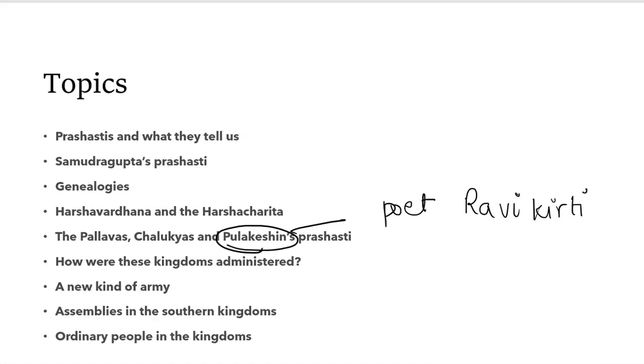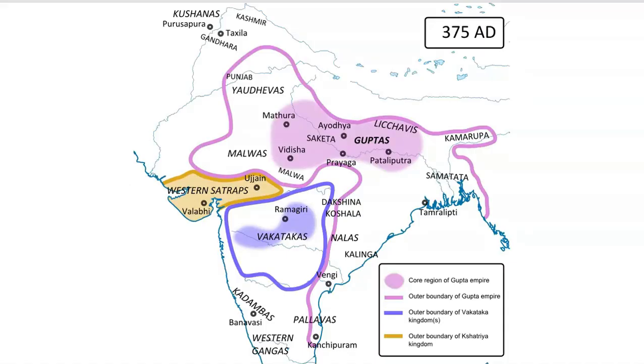And this person again wanted to become very, very powerful like other kings. So he also started to invade some of the places towards the east, further east here, further north here. So he wanted to have more and more areas. And what happened is he also checked Harsha here. He also checked the entry of Harsha. He didn't want Harsha to control the south, because otherwise he would be left out of power. He'd be thrown out of power.